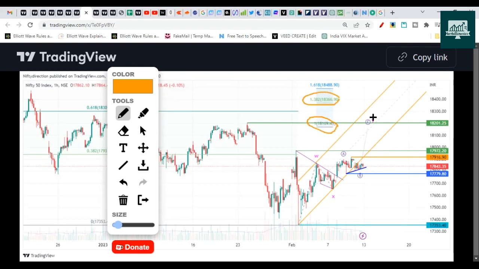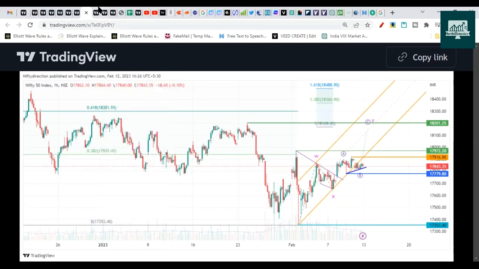Max upside possible has been shown by the Fibonacci extension with 1, 2 and 3. Okay, so when you plot the Fibonacci extension like this, you get these numbers. So the Y wave can head towards these levels. It went very close to this. Nifty made a top near 18,170. So yeah, it went very close to that, then corrected, and there could be a chance of further rise as well. So this chart has changed a little.